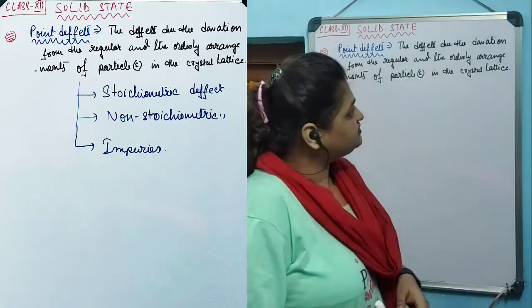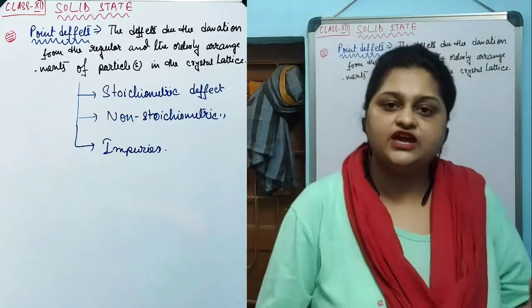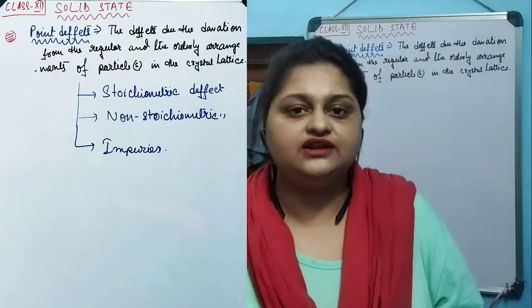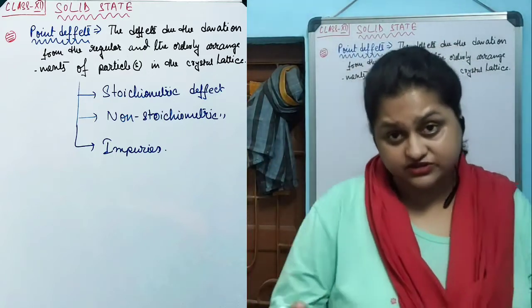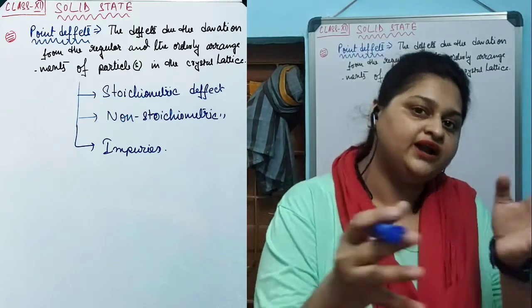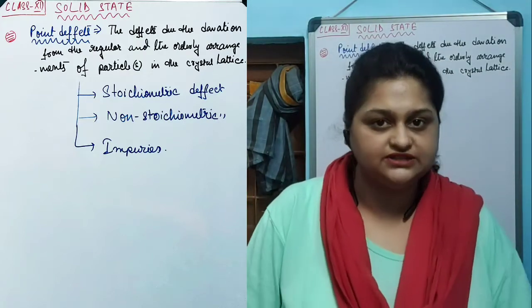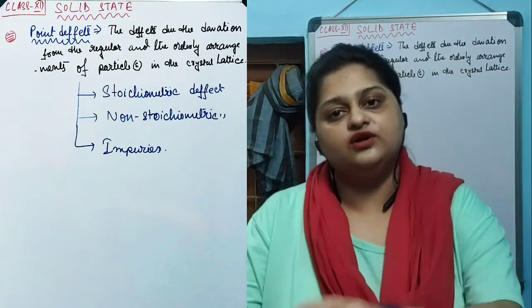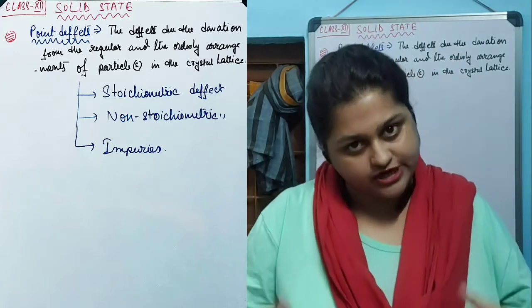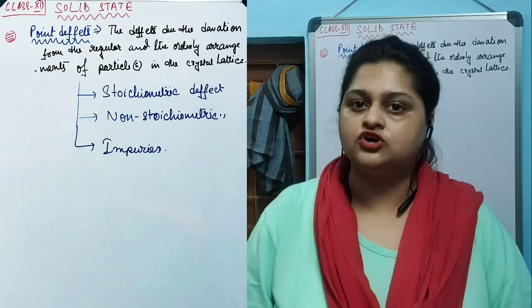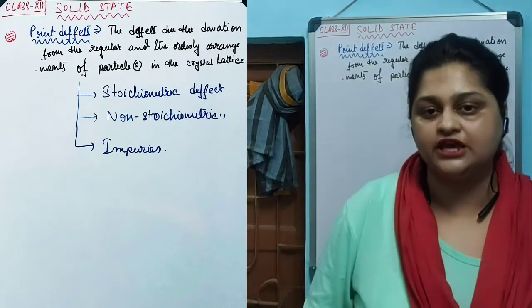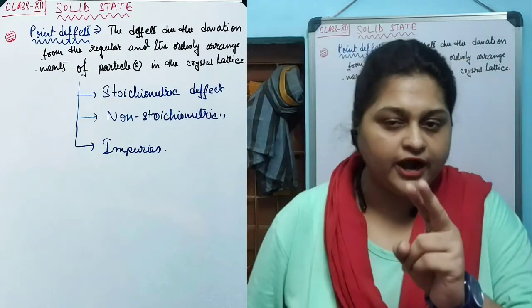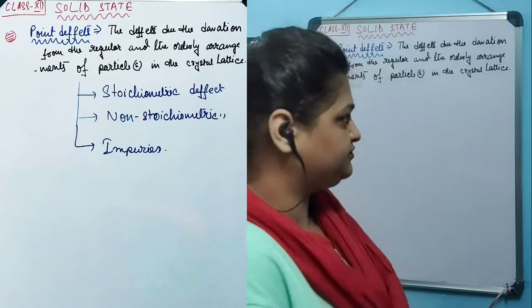Now, point defects arise when a deviation occurs during the lattice formation. A crystal lattice is formed by the regular and orderly arrangement of the particles of the crystal. During this orderly arrangement of particles to create the crystal lattice, if a deviation occurs, then that deviation is known as a point defect. Point defects are also of three types.